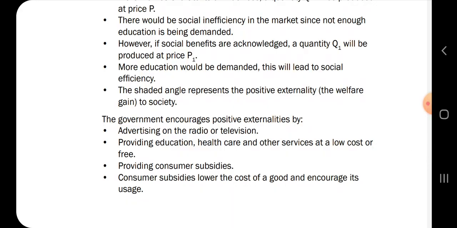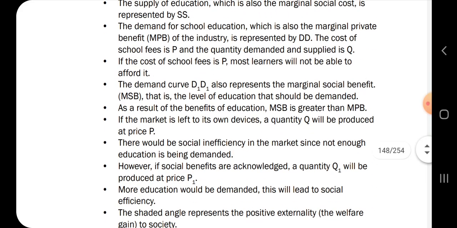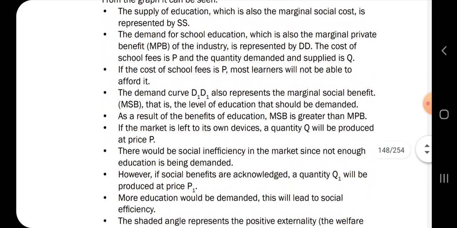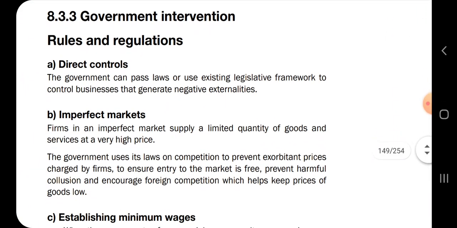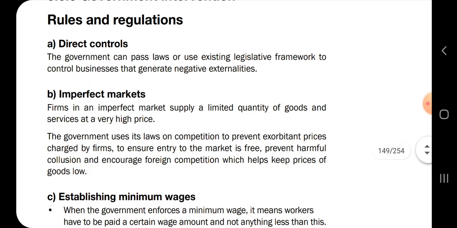So you must know that the government encourages positive externality. So it's very important that you understand this graph by looking at these notes, in order that you'll be able to explain them. Let's talk about now government intervention. How does the government intervene so that markets do not fail? They intervene by direct controls, where the government can pass a law or use existing legislation.